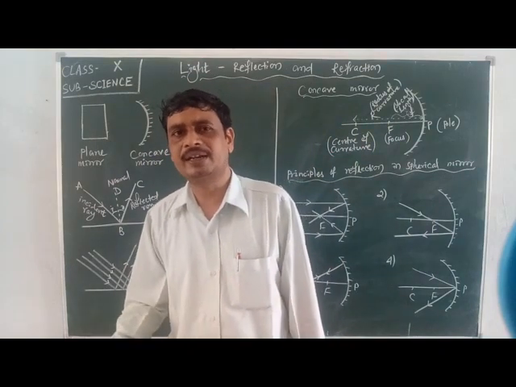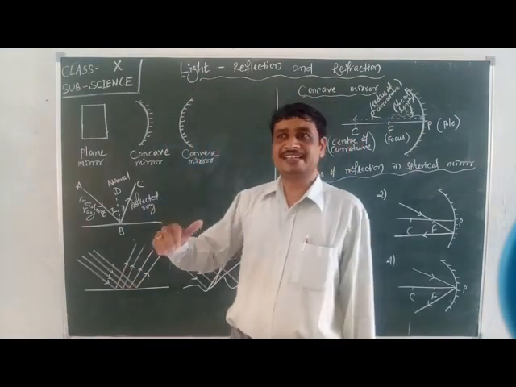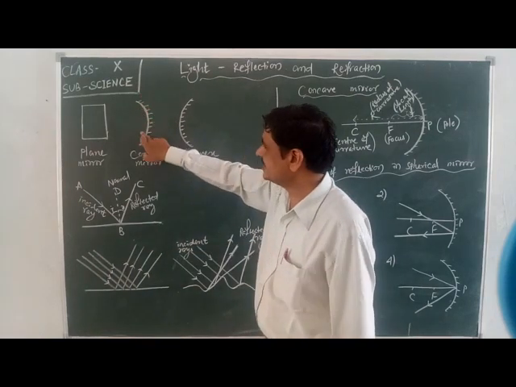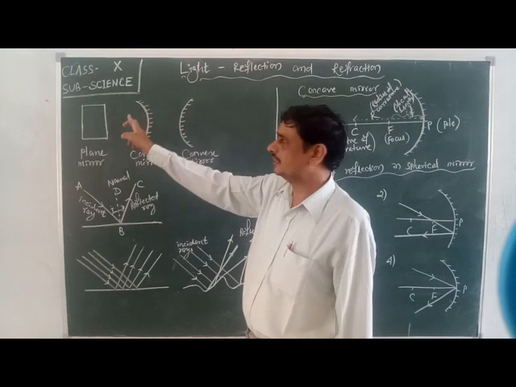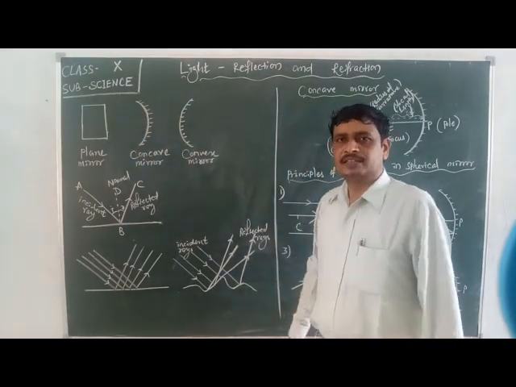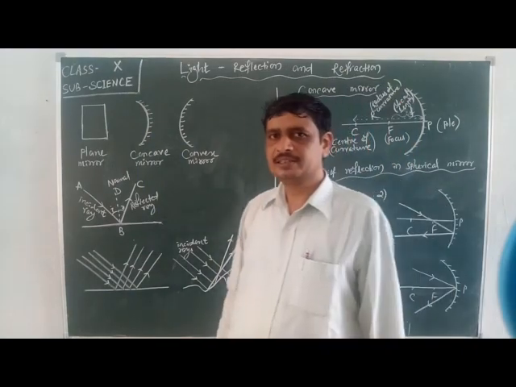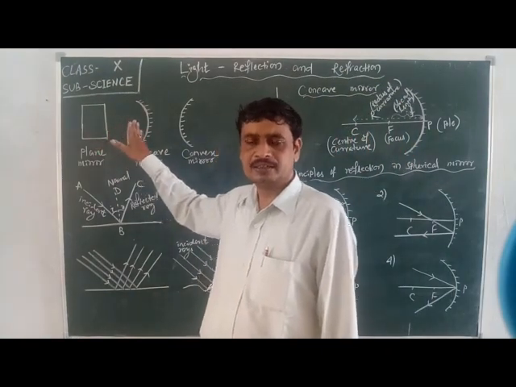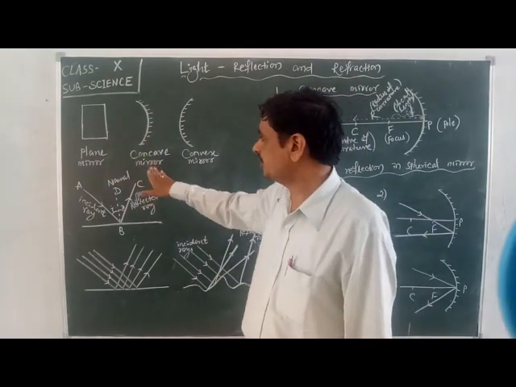Concave means when it is curved inward. Like here, this face is the reflecting surface. This face is curved inward. Since the reflecting surface is curved inward, the mirror is said to be a concave mirror.